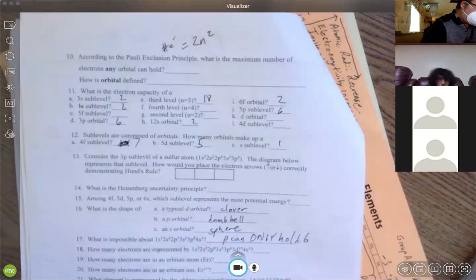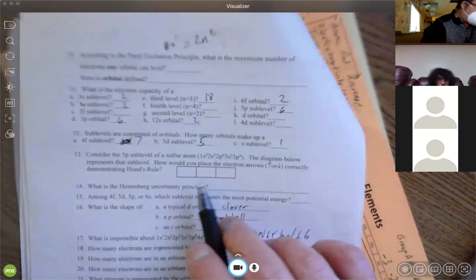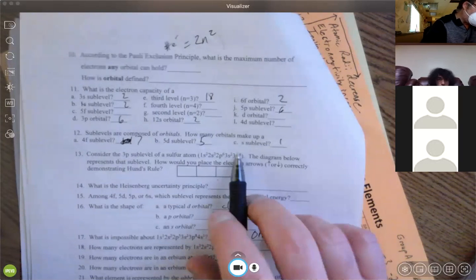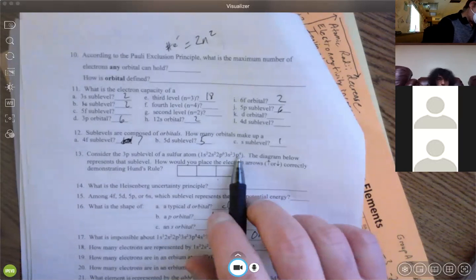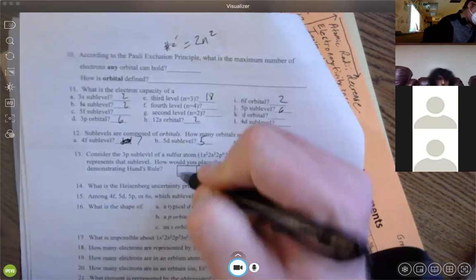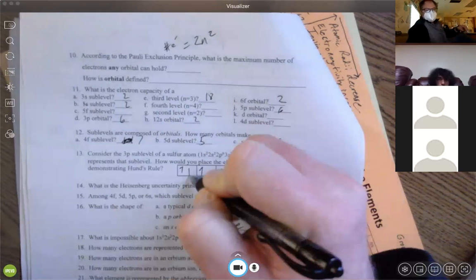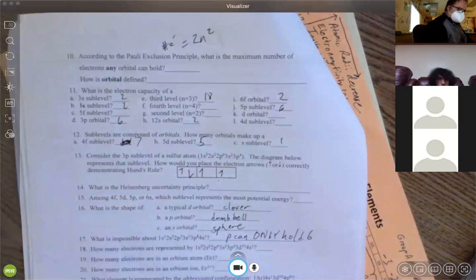p's have 3. If we were drawing this, this is the p4. We have a 3p4. There are 4 electrons in here. When we put electrons in, remember each one gets 1 before any get 2. So we put the first 3 up, and then the 4th one goes down.